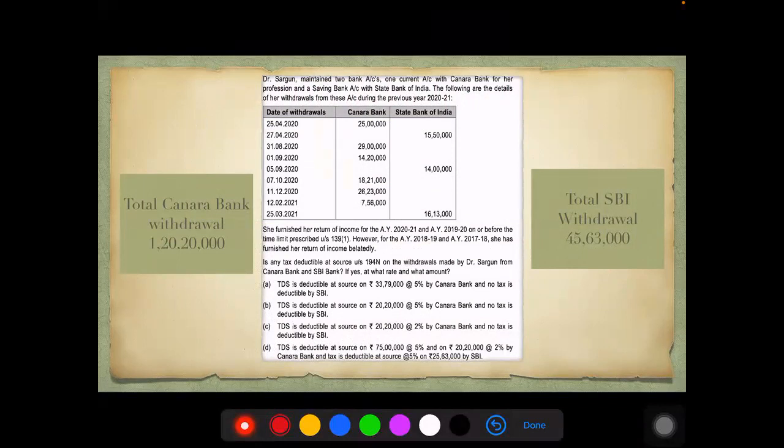She furnished her return of income for AY 2019-20 before the time limit prescribed under section 139(1). However, for 2018-19 and 2017-18, she has furnished her return belatedly, but she's still furnished. Okay, time limit has not expired. Is there any tax deduction at source under section 194N on the withdrawals made by Dr. Sargun from Canara Bank and SBI Bank? If yes, at what rate and what amount?